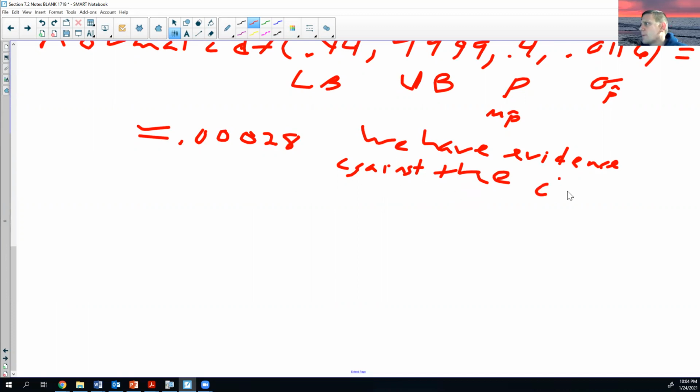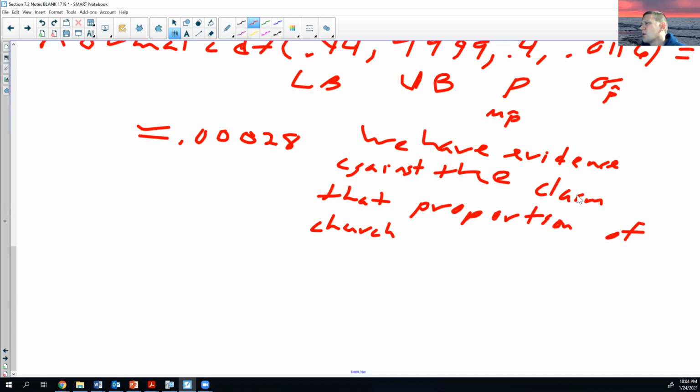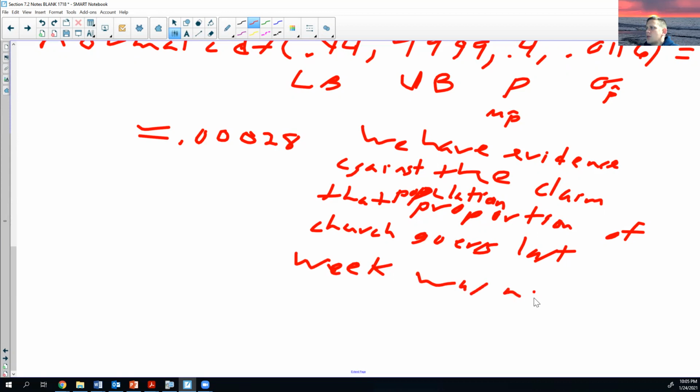We have evidence against the claim that the population proportion of churchgoers last week was not 0.4.